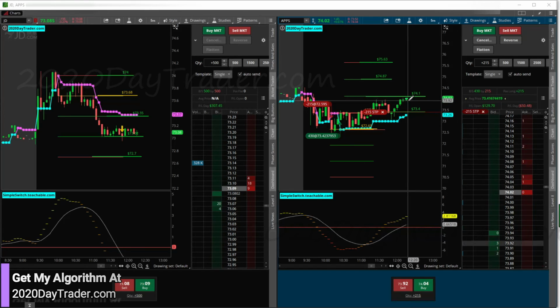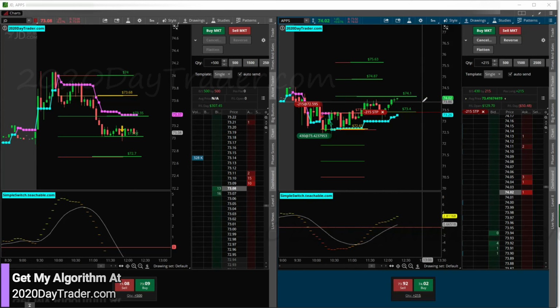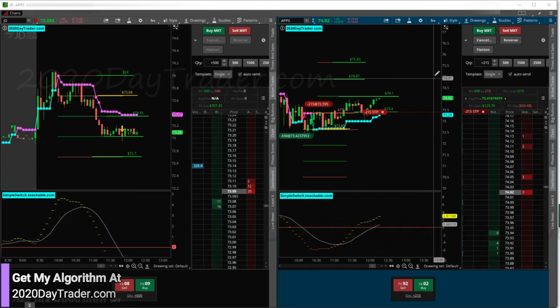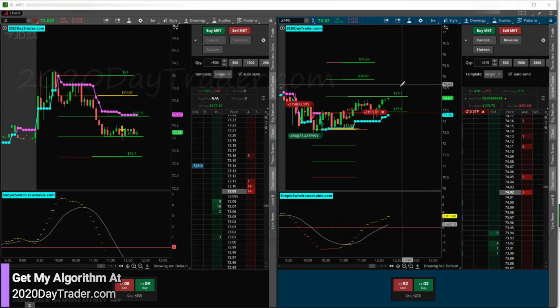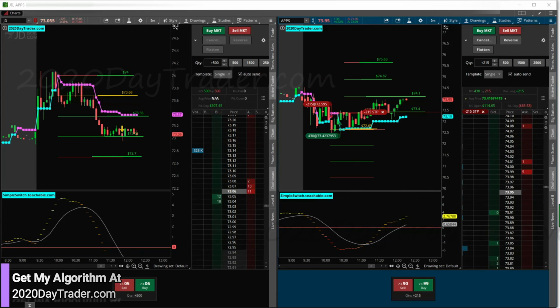All right, APPS is looking to try to breach this now. If it can breach this with some explosion, this can be a pretty epic move to the upside. But we'll see if it just crawls through here or if it's going to totally boost through. It'll be a boost. I don't know what this candle pattern is showing up here. I don't see a boost happening. We're probably going to see another red candle, some consolidation, and then maybe a move higher later. But we'll see what happens.